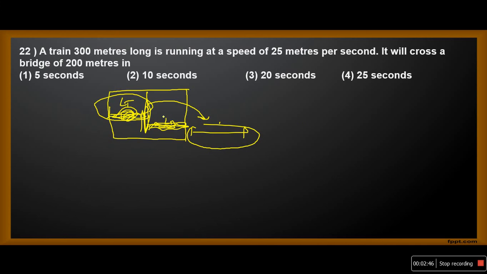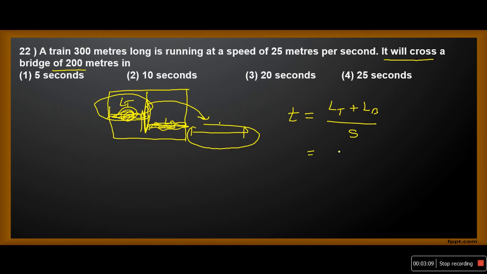So what is it asking us to find? It will cross a bridge of 200 meters in... It is asking for the time taken to cross the bridge. Time taken is distance traveled divided by speed. What is the distance traveled? LT, the length of the train, plus the length of the bridge, divided by the speed of the train.